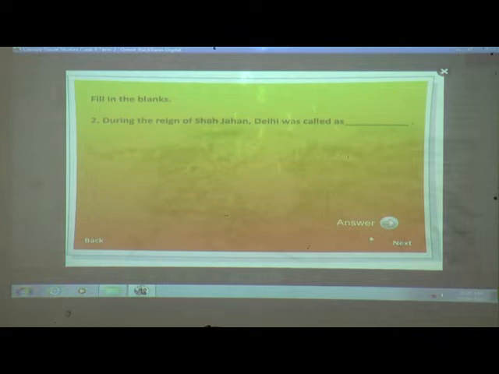Next question we will see. During the reign of Shah Jahan, Delhi was called as what? What was Delhi known as? Yes children, come and give me the answer. Yes, correct. Shahjahanabad. During the reign of Shah Jahan, Delhi was called as Shahjahanabad.